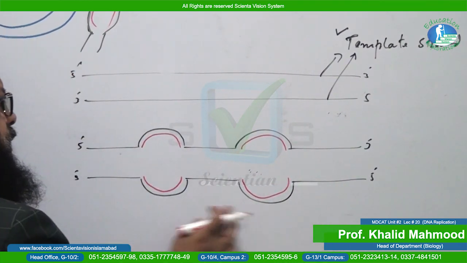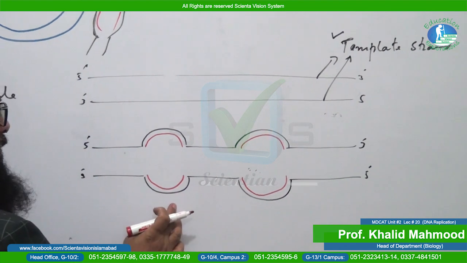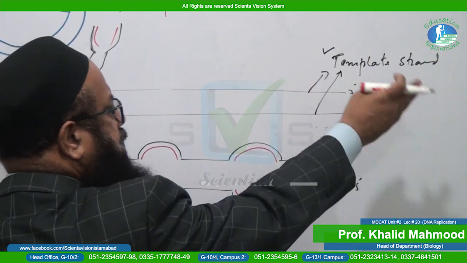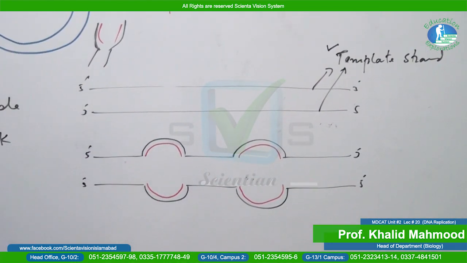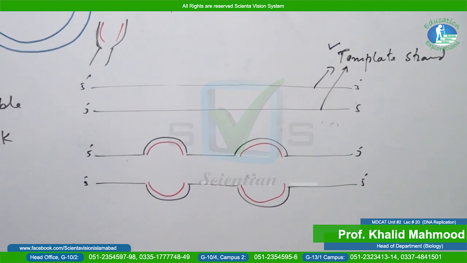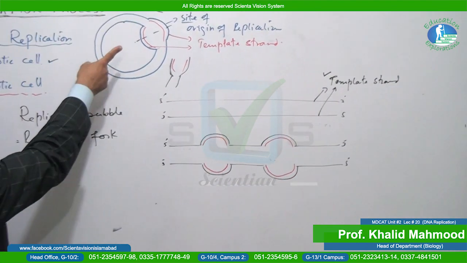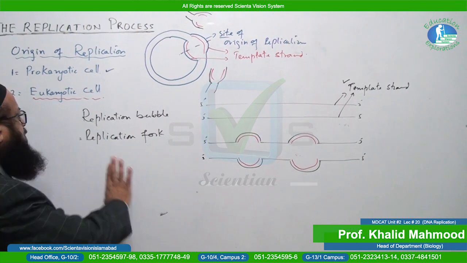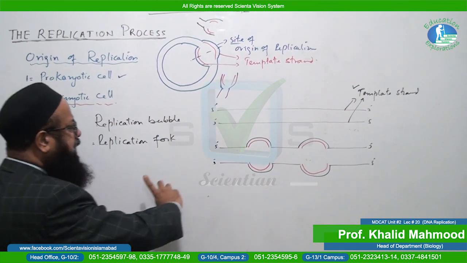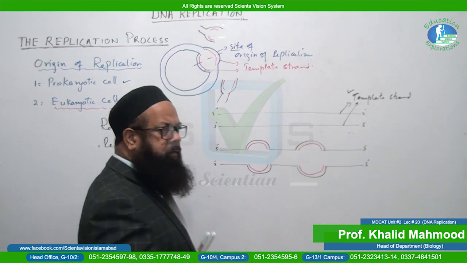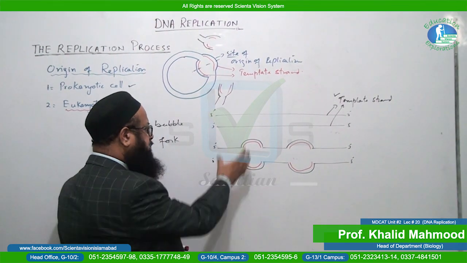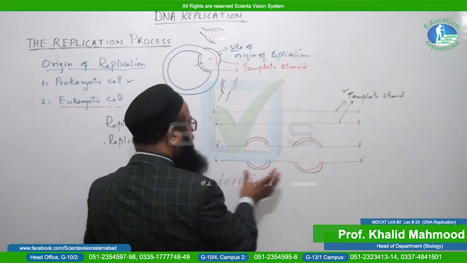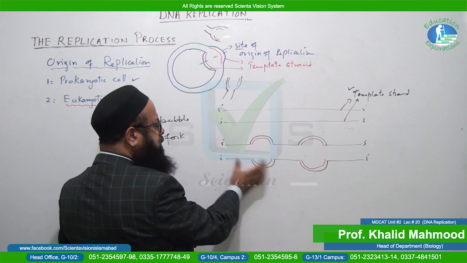We have shown only two sites of origin. This one is the site of origin. This one may be more than two sites of origin in case of what? Eukaryote. So in prokaryotes only one site of origin of replication is there. In case of eukaryotic cell, there are more than one site of origin of replication. And what are these? These are replication bubbles.